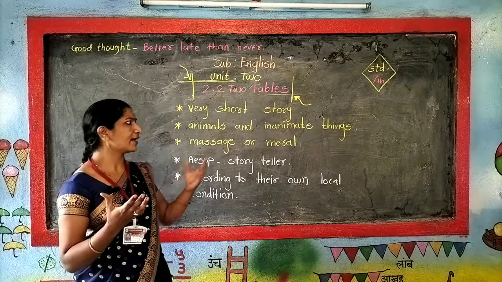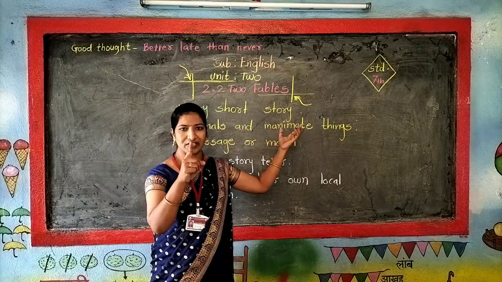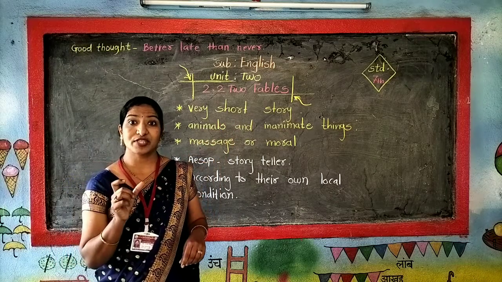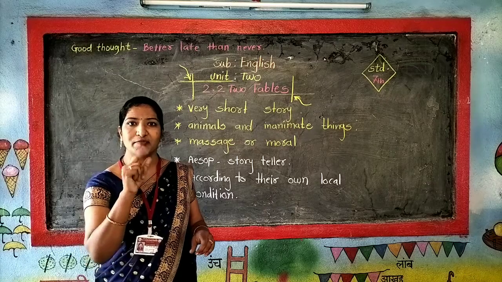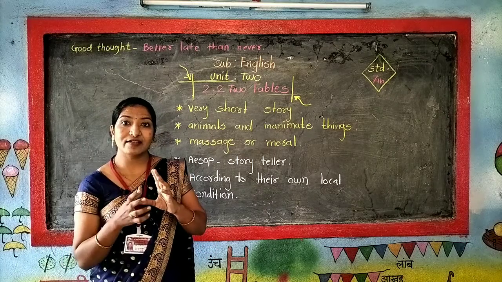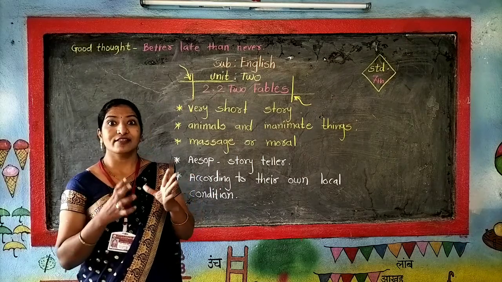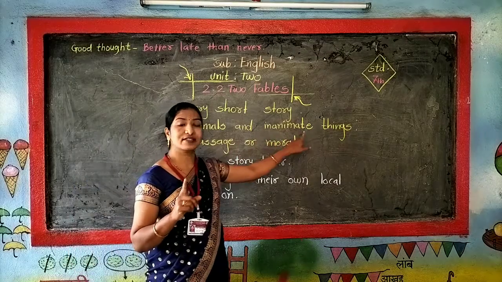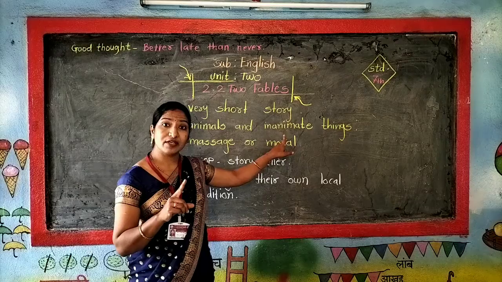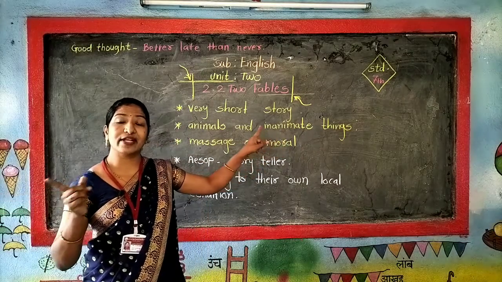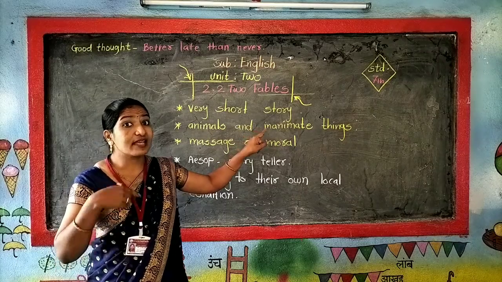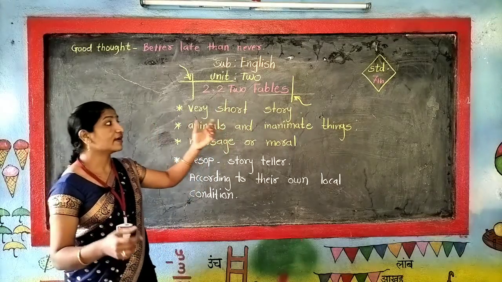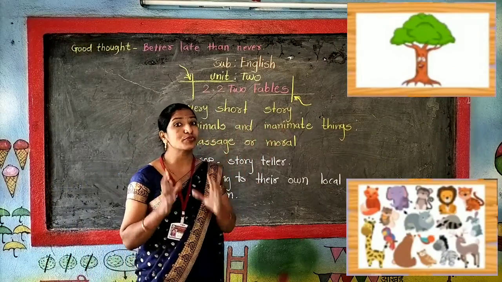Now what is meant by these inanimate things? On TV you people might have watched a cartoon program. The name of that cartoon program is Simple Samosa, and the characters are Samosa, Jalebi. These are the characters. These characters are called inanimate things. In that cartoon program, it has been shown that these characters are speaking. In the fable itself, animals and these inanimate things could speak.